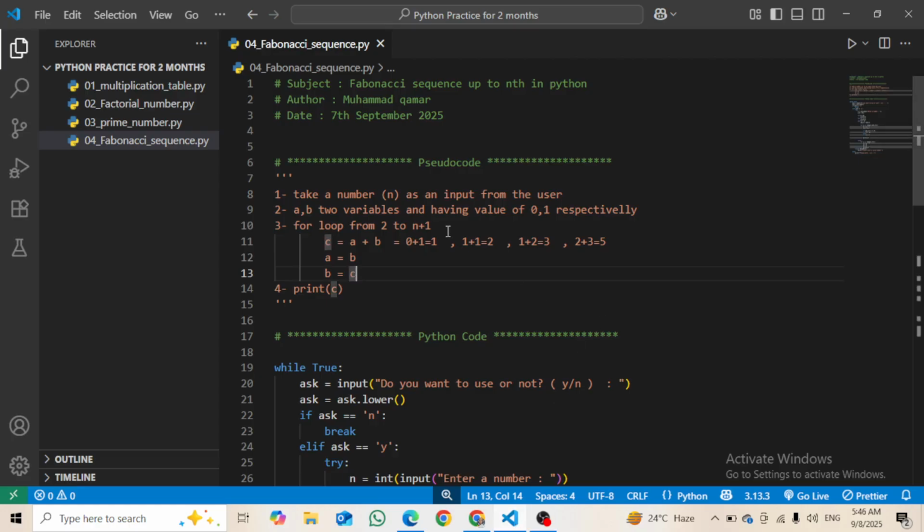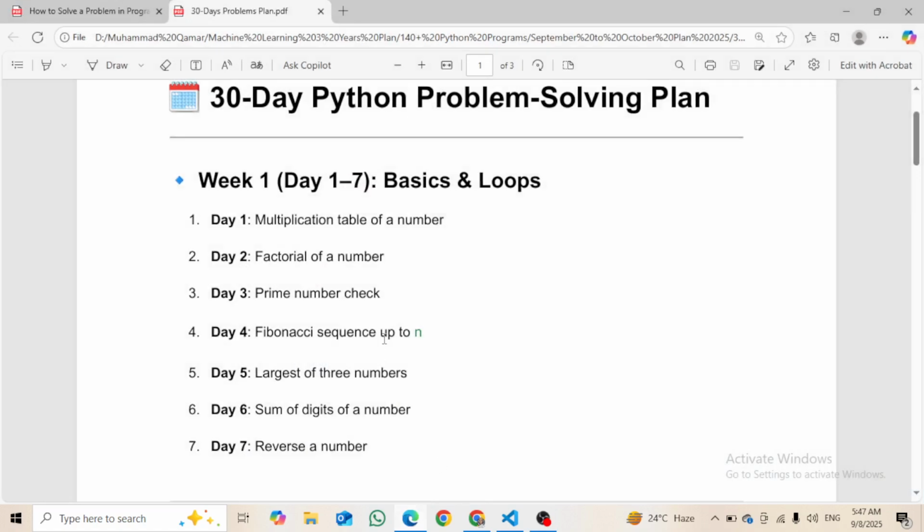Finally guys, today is day 38 of our 3 years machine learning challenge, where we have challenged ourselves to learn the complete machine learning from beginning to advanced. So far we have learned the complete Python programming language, and now we are practicing the Python programming language. This practice is going to be for 2 months, and so far we have done these 4 programs, and today we are going to make some other programs.